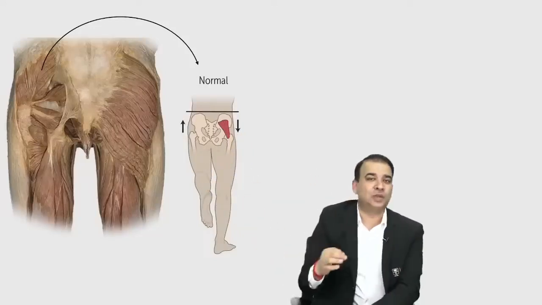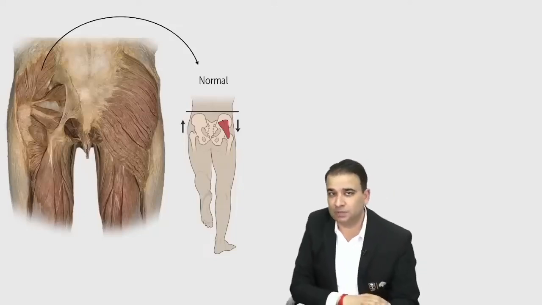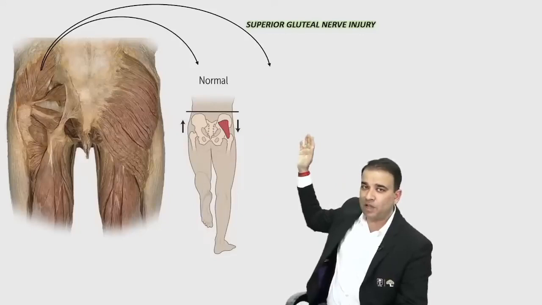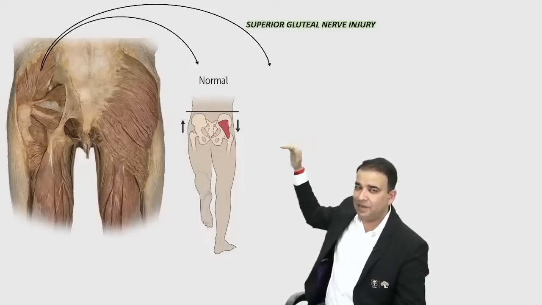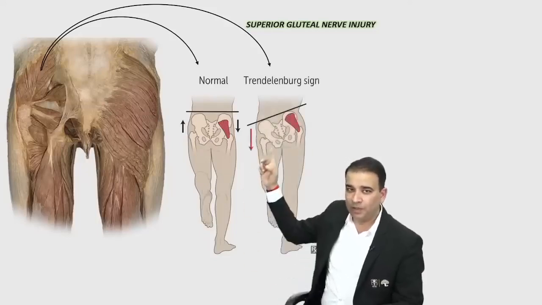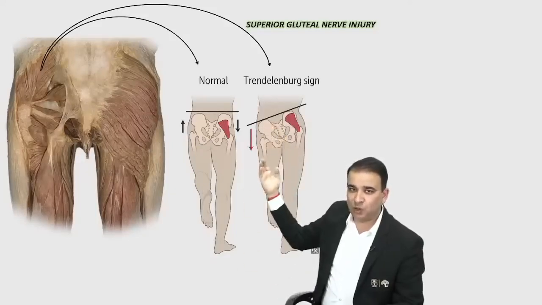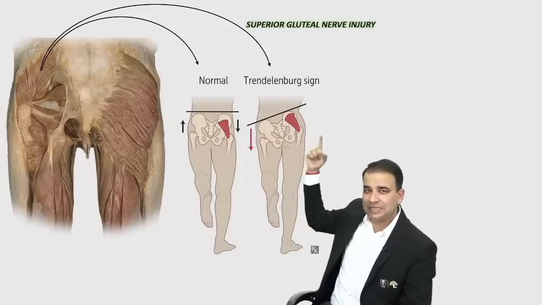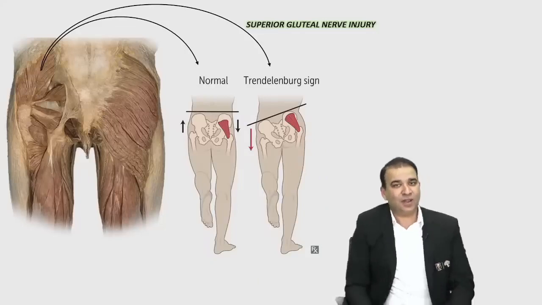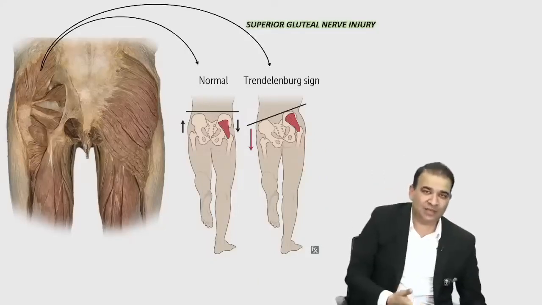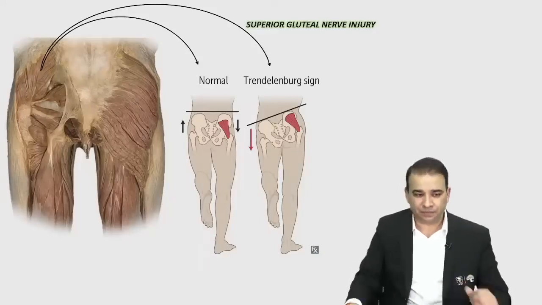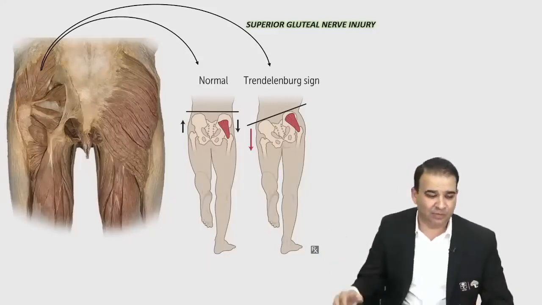But let's say there is a superior gluteal nerve injury, the nerve which supplies the gluteus medius muscle. Then obviously the gluteus medius muscle will not be working, will not be able to hold the pelvis at the same level, and the moment you take the foot off the ground, the pelvis will drop here. It is not able to hold the weight of the pelvis because the opposite side gluteus medius is not working. So if you ask the patient to raise the left leg off the ground and the left pelvis drops, that is because of the right gluteus medius and right superior gluteal nerve injury. The Trendelenburg test, the Trendelenburg sign.